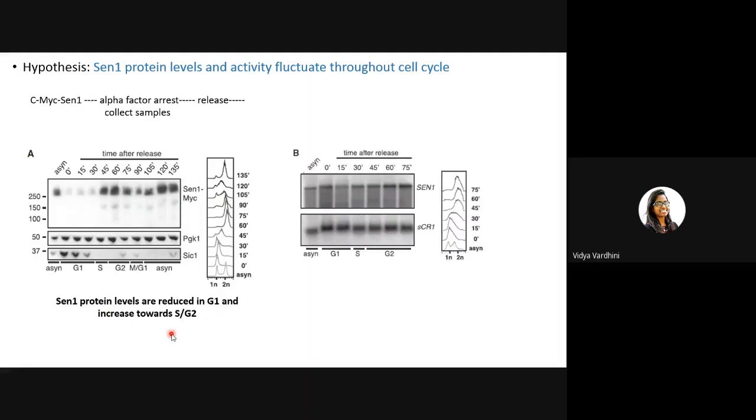Now they wanted to see if mRNA is also being regulated. Here we are looking at protein, right? So they wanted to see if the transcription from DNA of SEN1 is also being regulated. But then they observed, in this RNA blot where SEN1 mRNA is being looked at, that even in asynchronous cells or during G1, S, and G2, mRNA levels are almost the same. There is less than two-fold change in the mRNA level. So they said that no, mRNA is being produced, protein is also being produced of SEN1, but protein is being degraded. So the reduction is post-transcriptional and not transcriptional.